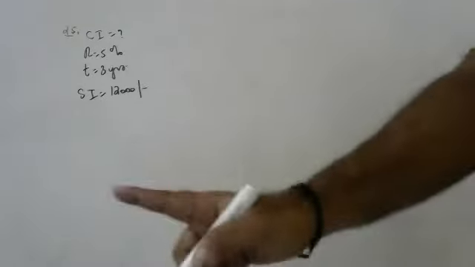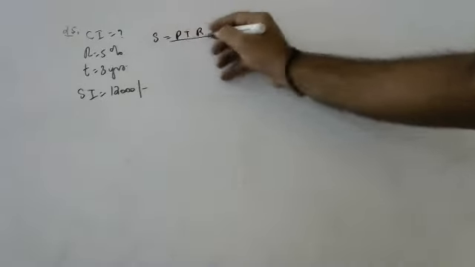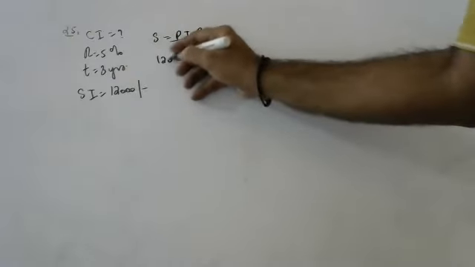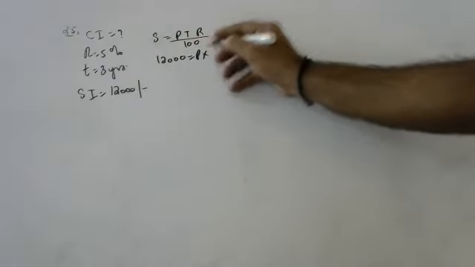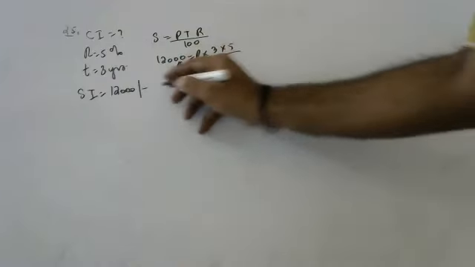According to the hierarchy, the next one is Meghana. Meghana, do you understand the sum? Yes, sir. I have to find principal using simple interest. Okay, fantastic. Tell, Nana. Simple interest is equal to PTR by 100. Very good. 12,000 is equal to P into 3 into 5 by 100.